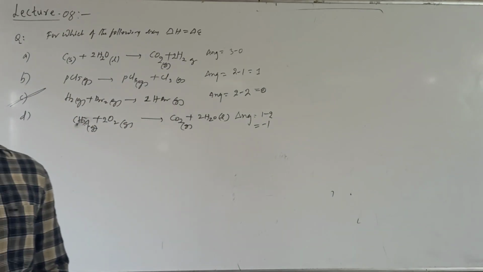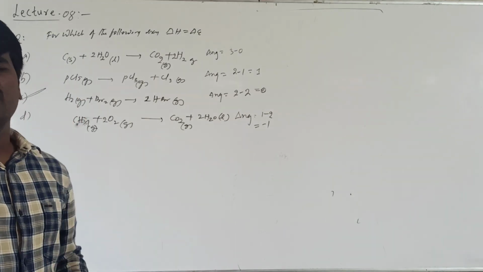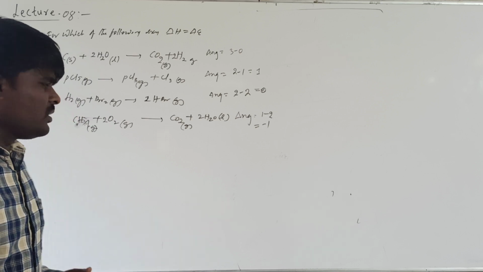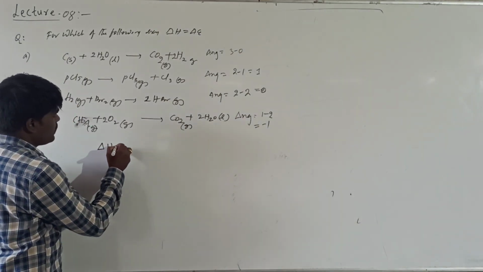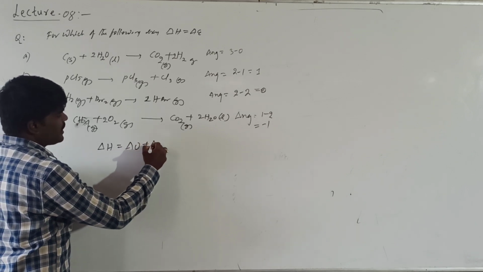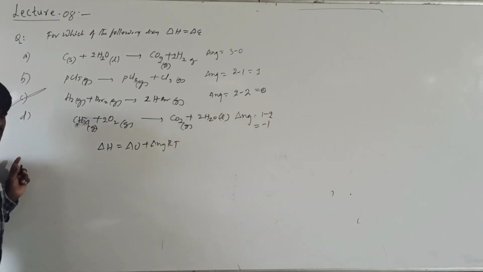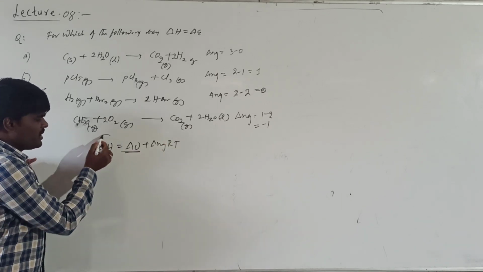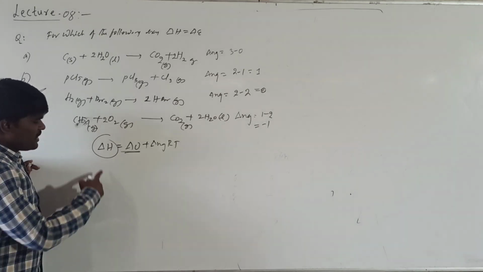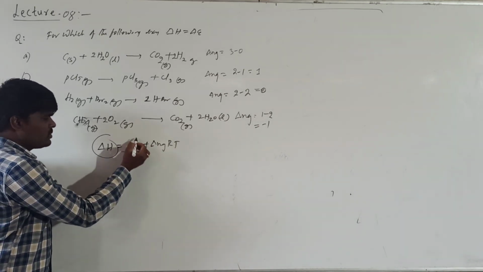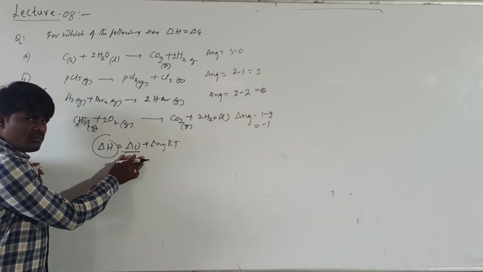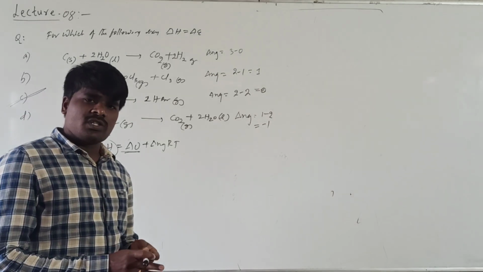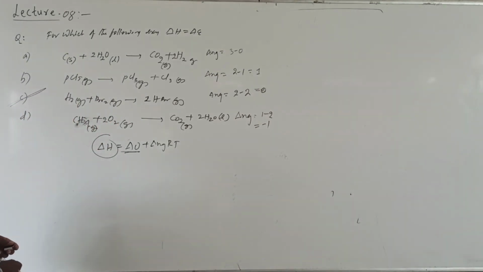If the internal energy of the system at constant volume is given, you can calculate the enthalpy at that temperature. The expression is delta H is equal to delta U plus delta Ng RT for a gaseous reaction. By giving internal energy and temperature, you may be asked to calculate the enthalpy change. By giving enthalpy change and temperature, you may be asked to calculate the internal energy change at constant volume of that reaction. So anything can be questioned from this equation. We will discuss model problems in the discussion of objective questions.